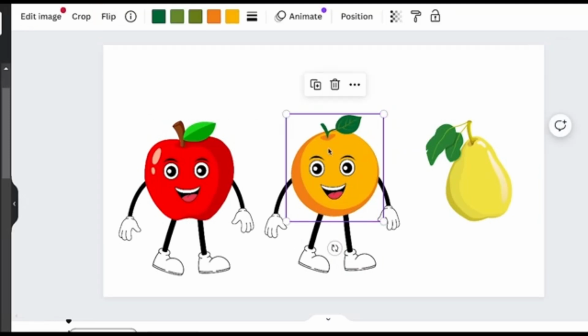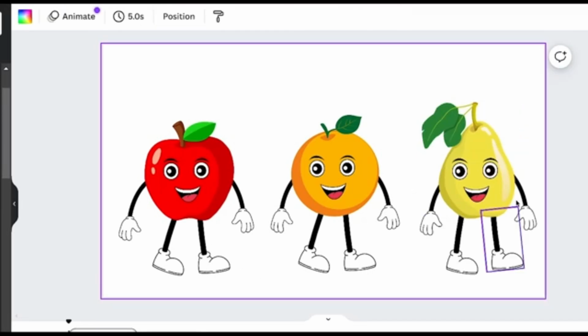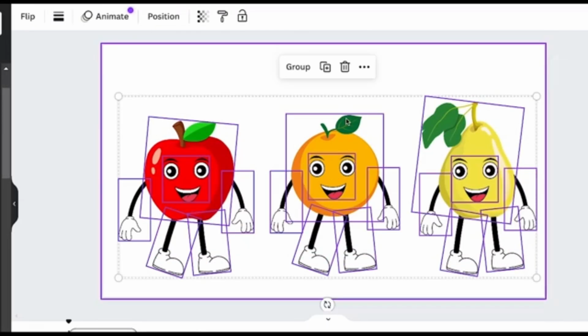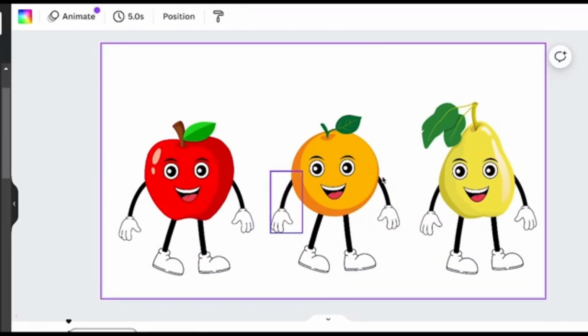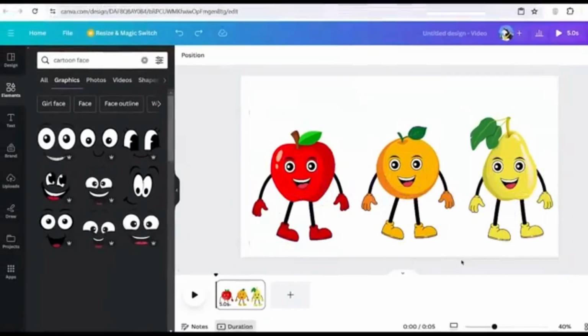So from here, all you want to do is maybe just adjust the sizing of the character, so it's not too big or not too small, readjust different aspects of it. And now, just like that, within 5 seconds later, I had my second character done. So this is the process you want to do for all of your characters. And now, as you can see, I have all three of my characters done, so now I can go ahead to further edit them to be the perfect characters that I would want in my educational video. And now, once you have your characters done, it's time to download them.